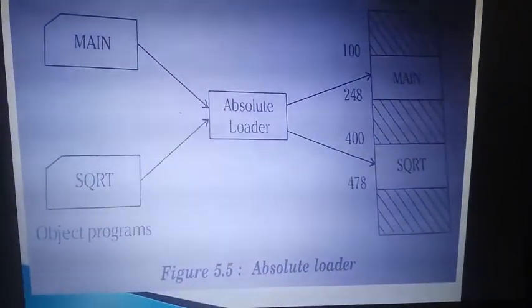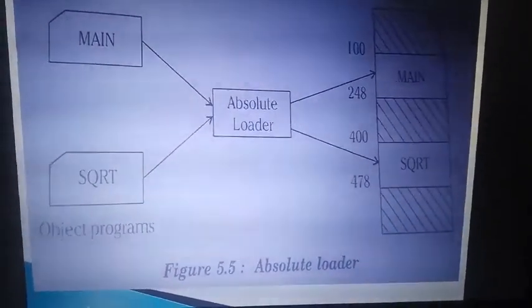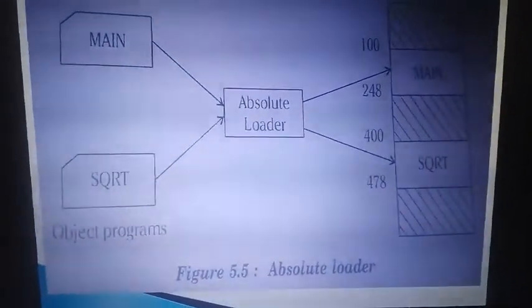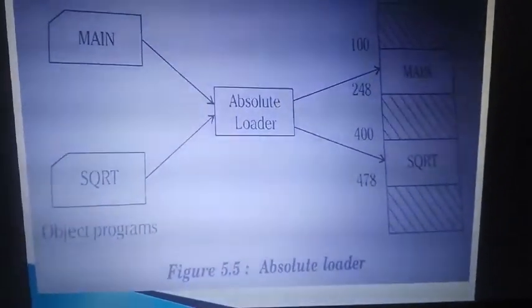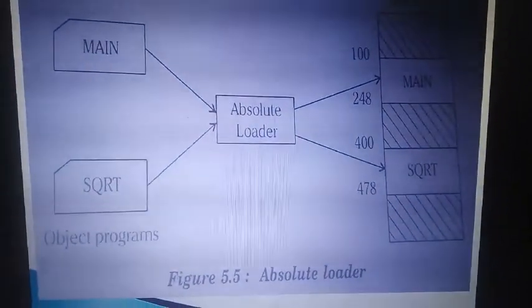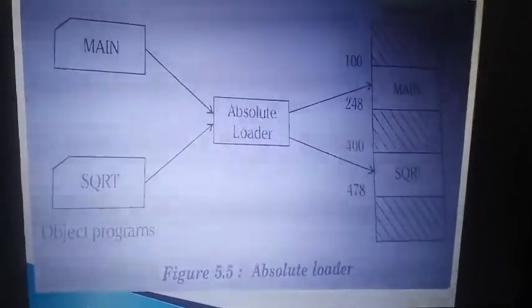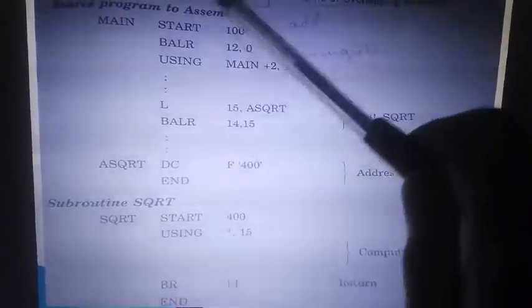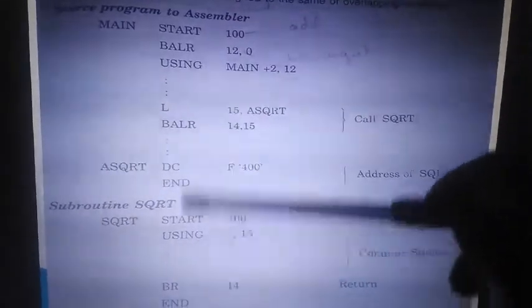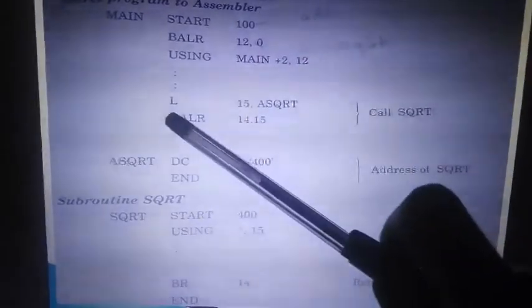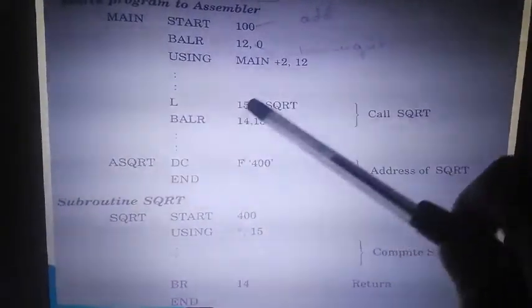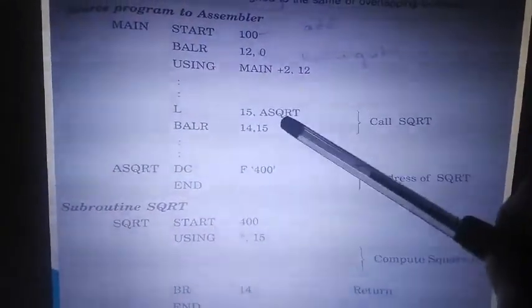But in C or C++ programming, changing one module does not affect the other module, right? But here, if the user or translator specifies the address, then definitely there may be a chance of overlapping, because you can see that this is the start address we have told. Linking this program and this program is done by calling a square root. How are we calling the square root? Using base register 15. We are loading the address of the square root.